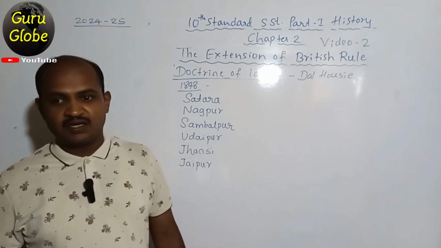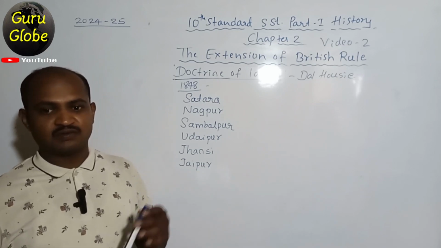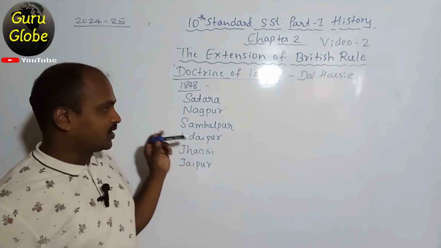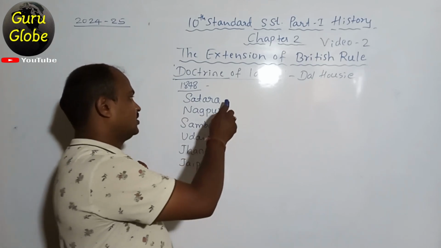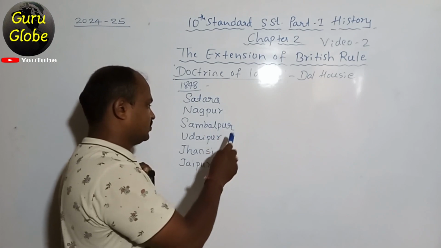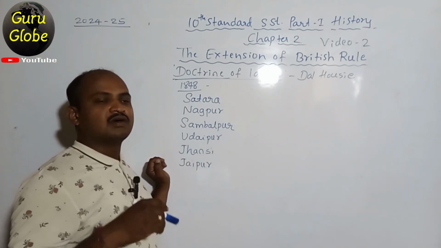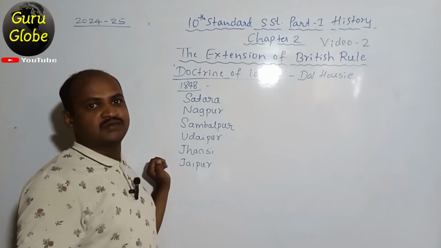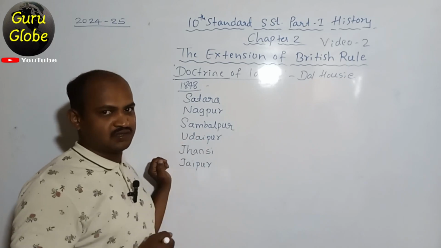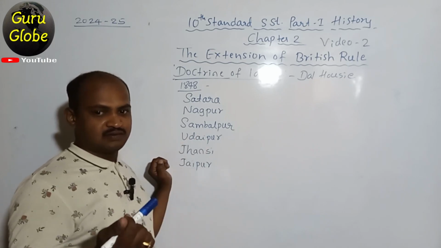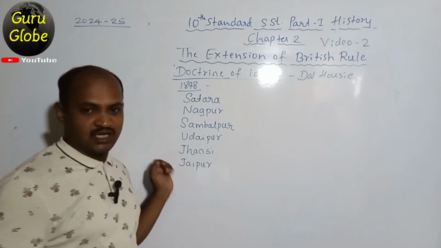Even ordinary people were sympathetic and rebelled against the British. The people living in Satara, Nagpur, Sambalpur, Udaipur, Jhansi, and Jaipur also got angry with the British and opposed merging their states with the British Union. So finally, it paved the way to start the first war of Indian independence.